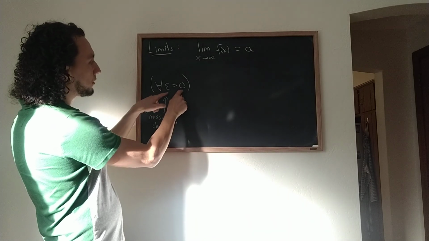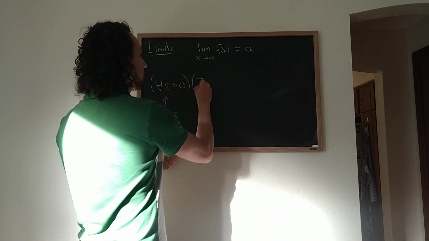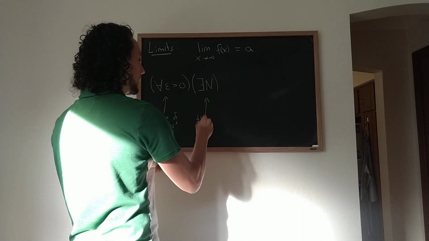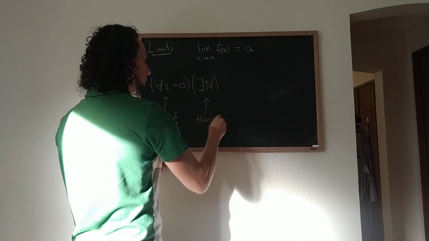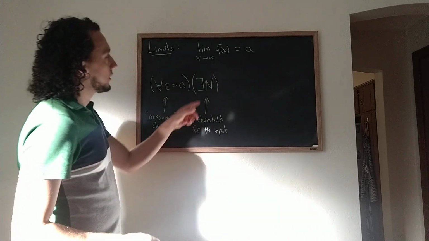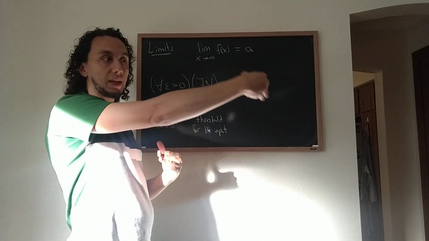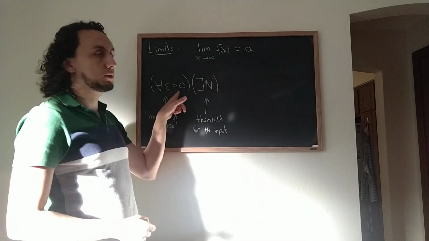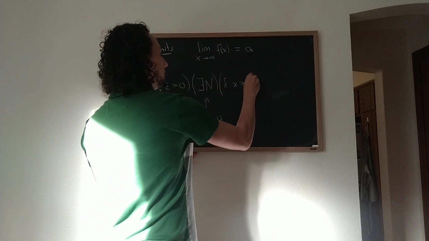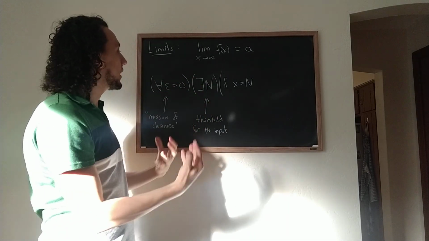But this is like saying no matter how close I want to get, now I need to say I can do it. And saying I can do it is to say there exists an n, and think of this as like a threshold for the input. We want to say there exists a level above which, as long as x is above that level, then f of x is going to be this close to a. So the way that we say that is, if x is bigger than n, as long as I choose a number x which is bigger than this threshold level, then that works to guarantee